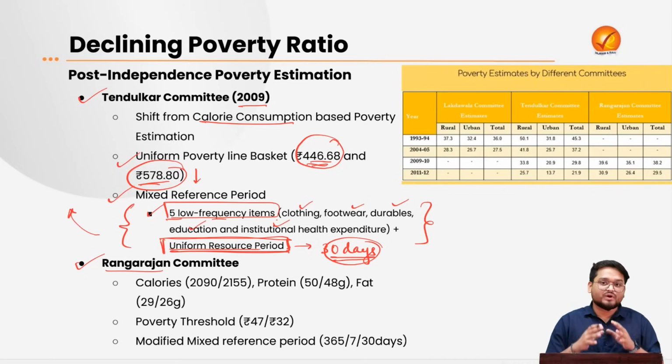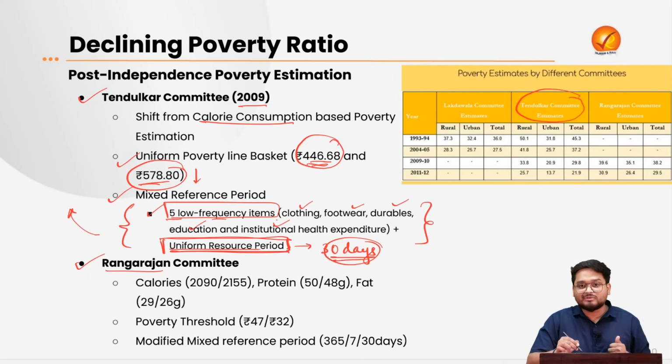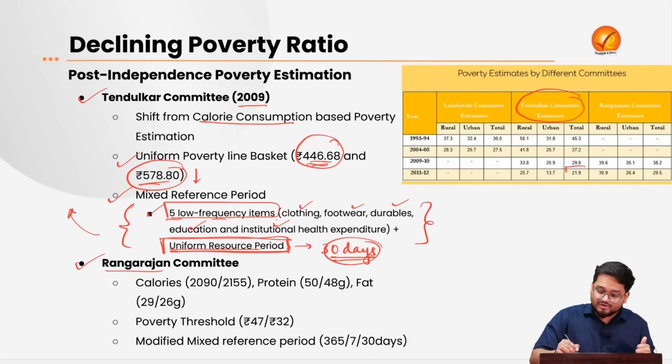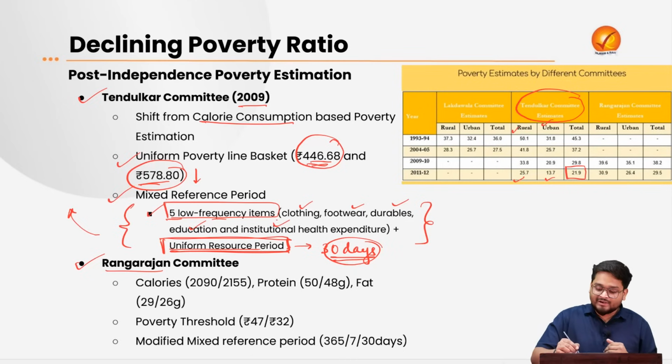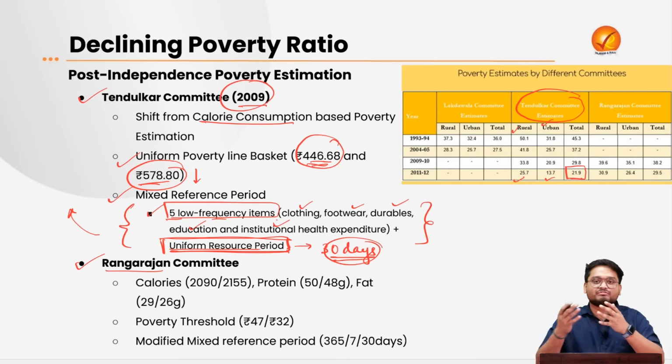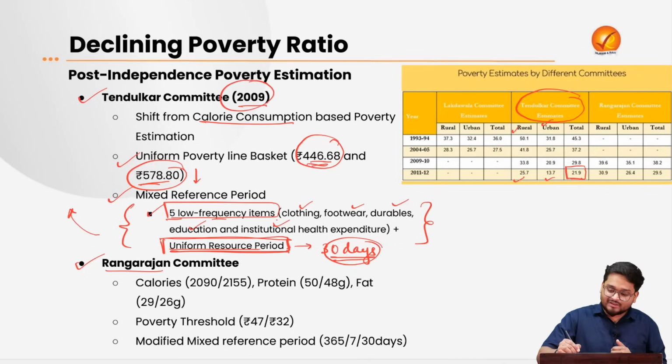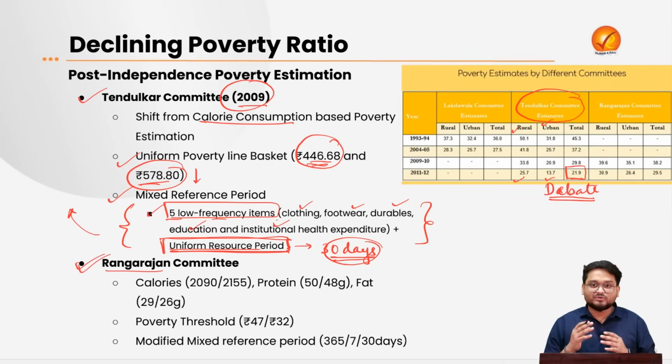So this is also one of the reasons why the poverty rate that was derived in the Tendulkar Committee estimation came to be around 21.9% at the all India level. And also the individual rural and urban poverty levels came up to be 25 and 13% respectively. Now, according to this, the poverty rates back in 2009 came to be very low according to various experts, and this started a debate. Now, after this debate, the government back then instituted the Rangarajan Committee after 2010.